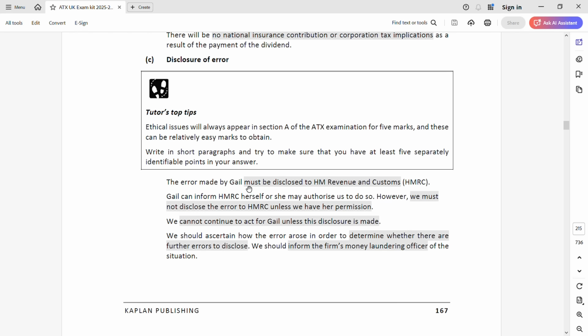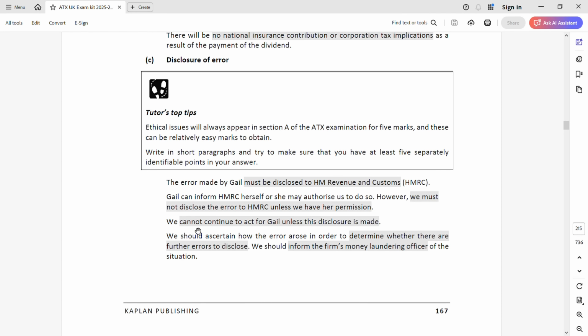So the error made by Gail has to be disclosed to HMRC. That is the first thing you have to write. Next, you can only write to HMRC when you are authorized to do so. So you cannot disclose to HMRC unless you have that permission. This is the second point you have to write. You see, first is your duty. It must be disclosed. This is the first point you are going to write, 1 mark for it. Next, you can't disclose until you get the permission. Okay, so that is the second point you have to write. They are highlighted. So either Gail can inform HMRC themselves or they may be authorized by their employers to do that. If they do not get the permission, they can't disclose.